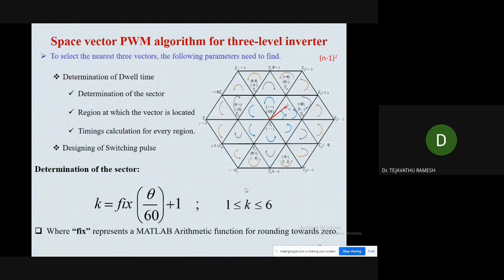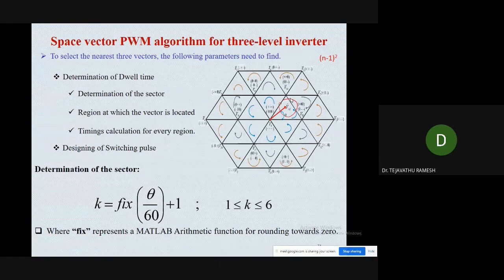Now, how do we implement space vector modulation for this 3-level inverter? In the earlier procedure, when we implemented space vector modulation for the 2-level inverter, I described some steps. Initially, we need to identify the sector. In order to realize the reference voltage vector, we need the nearby 3 voltage vectors.